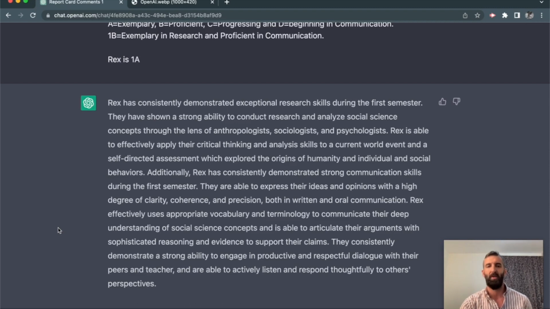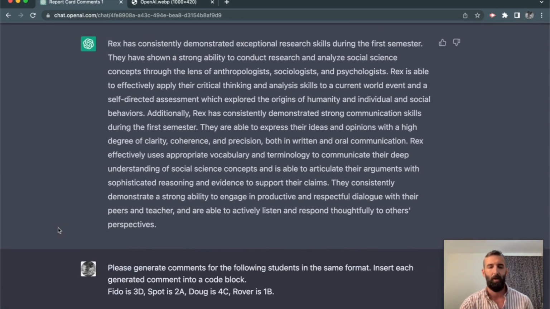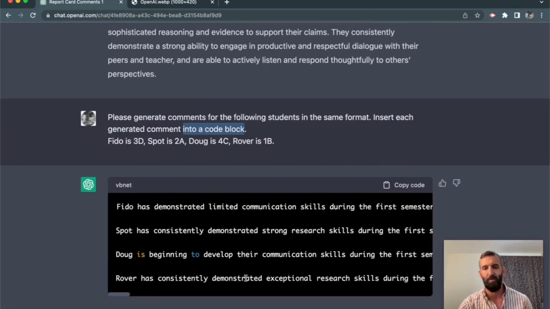The next little trick that I have for you is if you're generating big batches or groups for students, I would prompt you to put them into a code block. And this is what we see below. Code blocks are used for programmers, for coders. There's a lot of people generating that type of content with ChatGPT as well.